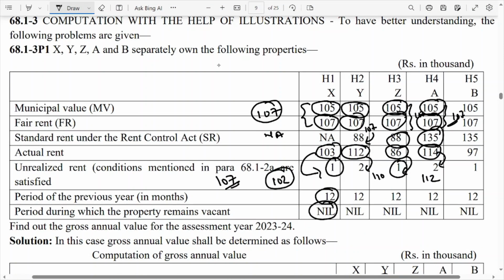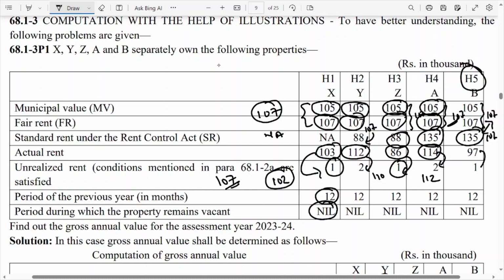Now step number house property number 5, situation B. 105, 107, the higher one is 107. So compare with 135, whichever is lower. So 107 will become your answer for the step number 1.